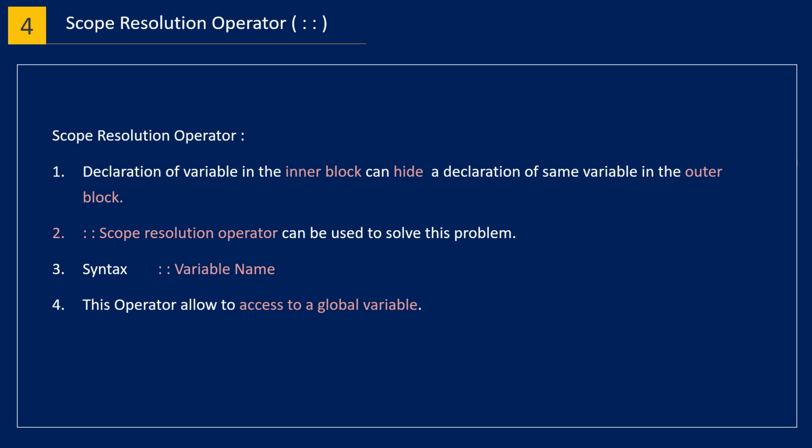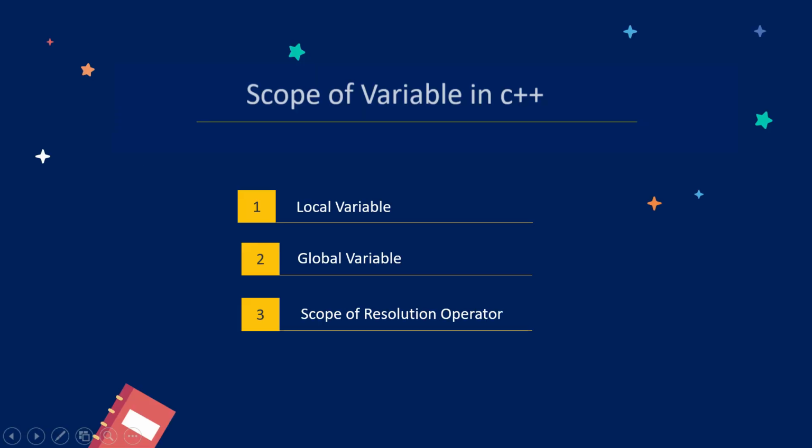So the first point is that a declaration of a variable in the inner block can hide a declaration of the same variable in the outer block. Second point, the scope resolution operator can solve this problem. We have seen that with the help of colon colon, we can access the variable which is defined globally. Syntax is colon colon variable name. Point number 4, this operator allows us to access a global variable. So I hope you are clear with the points. So today we have covered local variables, global variables and the scope resolution operator.